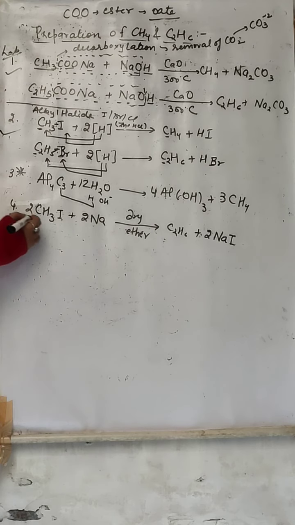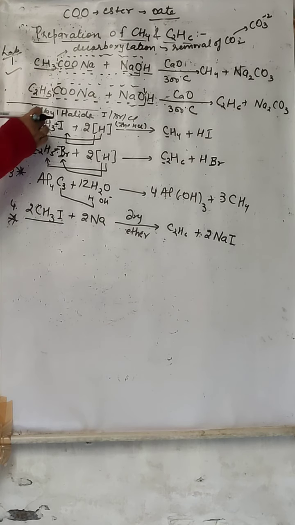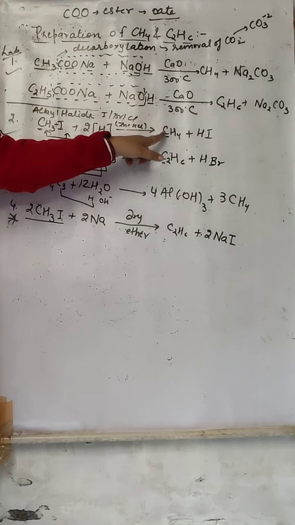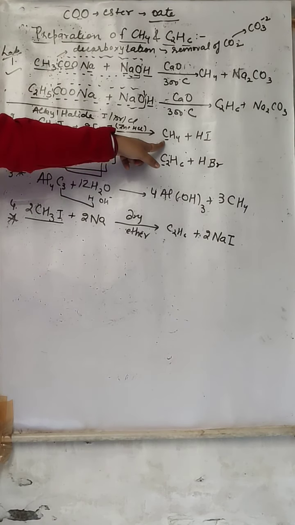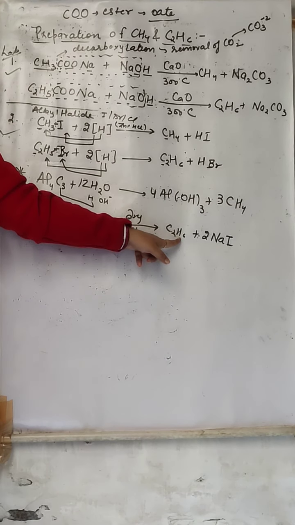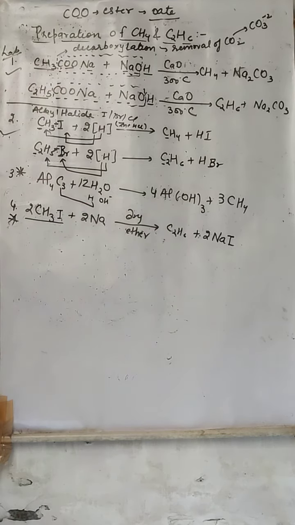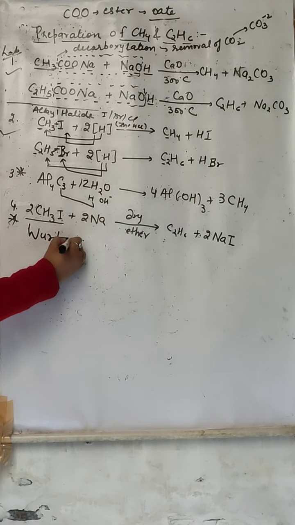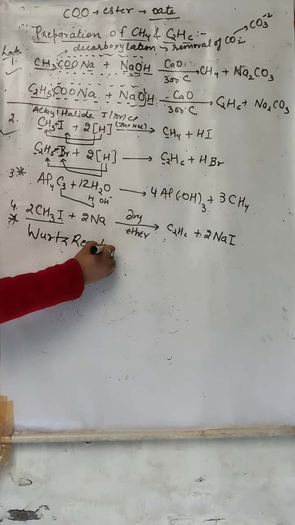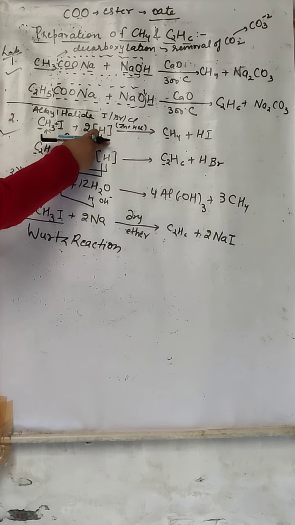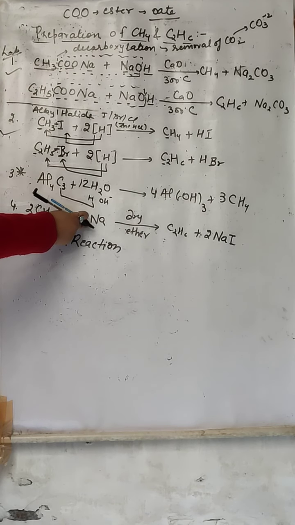Next one, here also methyl iodide is there. I said that if we take one carbon, a one-carbon alkane will form. Here we have taken a one-carbon compound, but we have formed a two-carbon alkane. So this is a specific type of reaction, Wurtz reaction. Here we have used only nascent hydrogen earlier, but here we have used sodium.